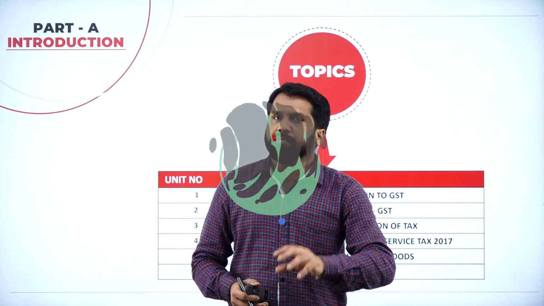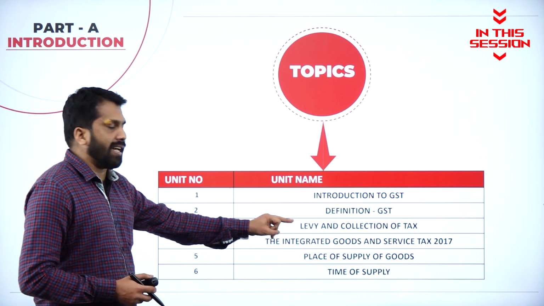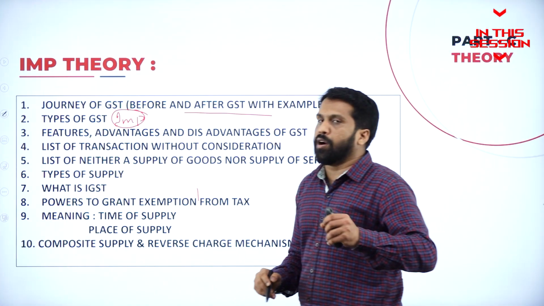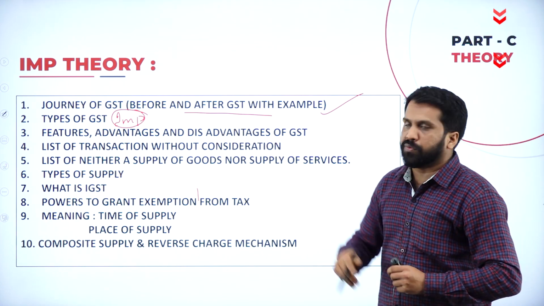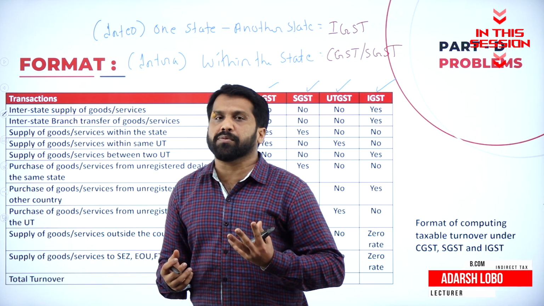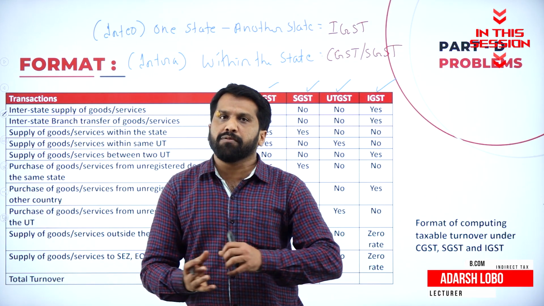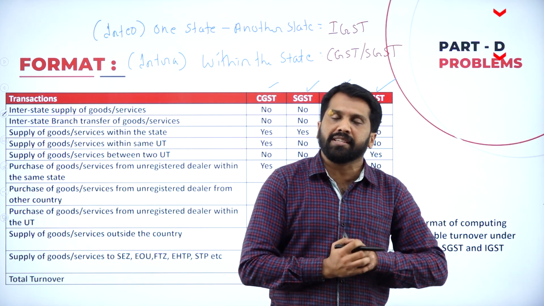Most of the problems in your question paper are covered from levy and collection of tax. Types of GST: your 15 marks theory will be this one. Anything which is a union territory, like Kashmir, Delhi, Lakshadweep, all this comes under UTGST.